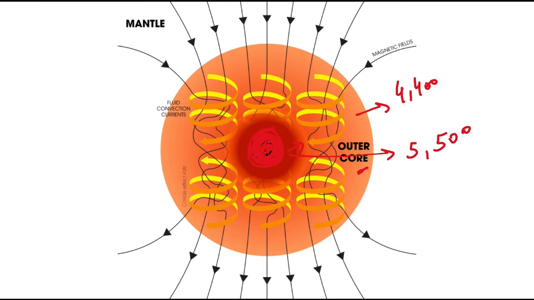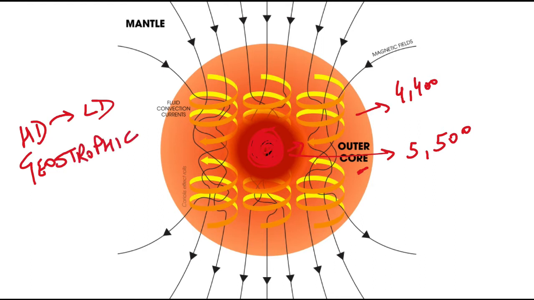While there is a temperature difference, as we know, anything, whether it's temperature, wind, or ocean, flows from higher density to lower density, and we have seen this beautifully in our video of geostrophic wind, this very concept. So these currents are self-sustaining because they are continuously getting energy. And how are they getting energy? Firstly, because of the temperature difference between the inner core and the outer core, with the heat radiating outwards.